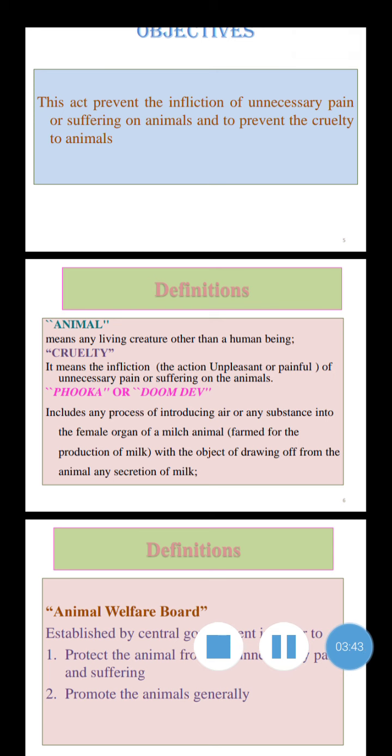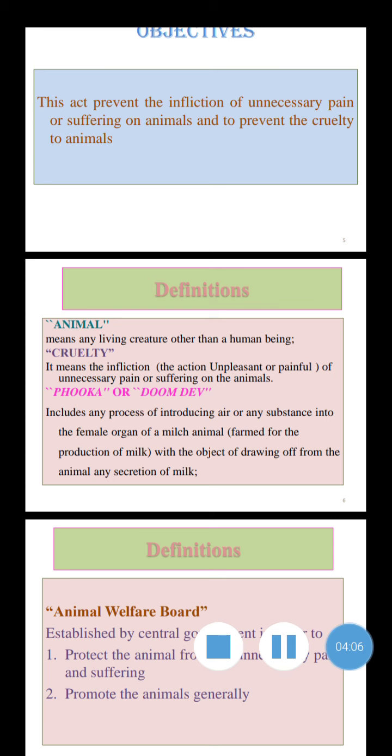First, animals. What are animals? Who is called an animal? Animal means any living creature other than a human being. Except human beings, every other living organism or creature is an animal. Then next, cruelty. What is cruelty?